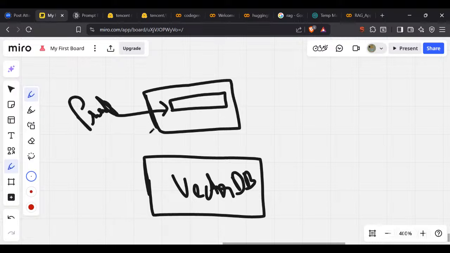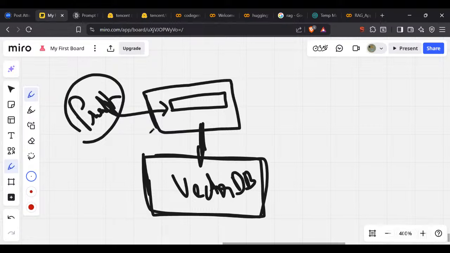Now based on that prompt, guys, there will be one vector embedding which will convert your prompt into embedded format, and then you will query your vector DB. From here you will be getting your answer. You are not using any ChatGPT or any LLM right now. You are just retrieving the answer from your own database. Okay, from our own database we are just retrieving the answer.